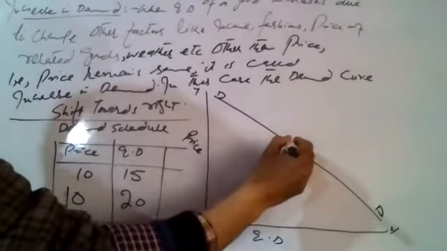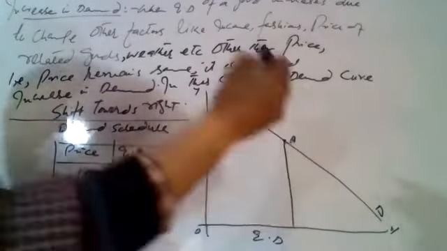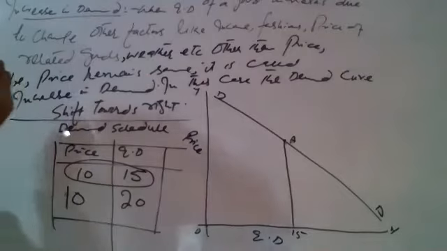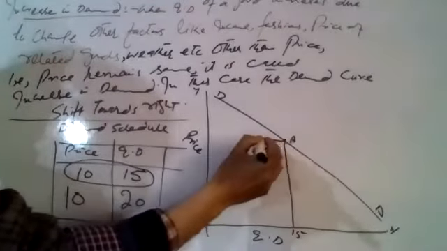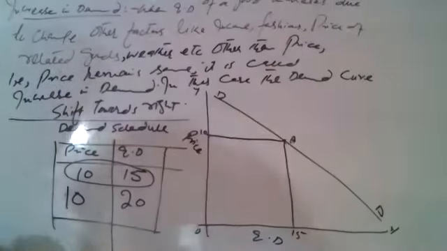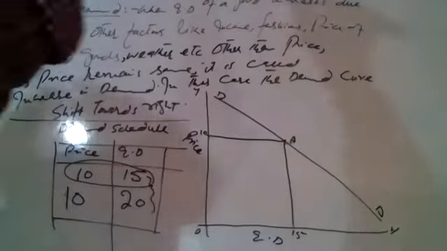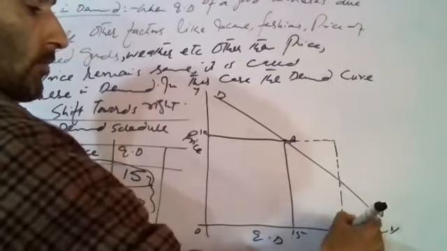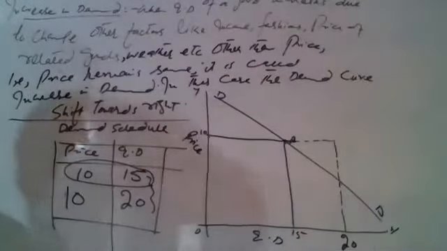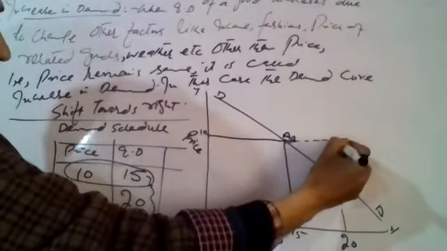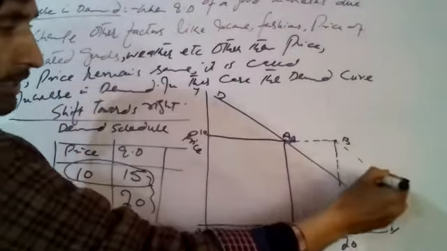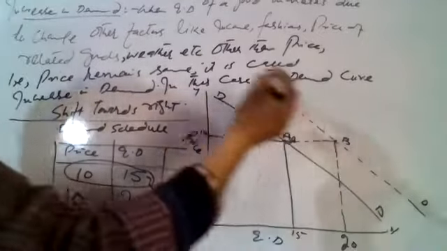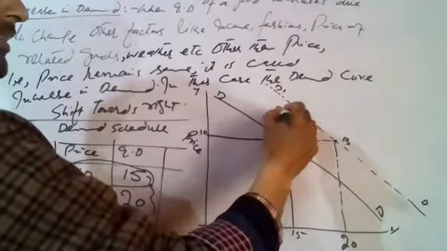For example, we are at point A here. At this point, we are demanding 15 units, this combination: 15 units of good X at price 10. Price is 10, 15 units are demanded. Then demand abruptly increases from 15 to 20, for example. Now demand has become 20. We were at point A, now we have moved to point B. So at point B we have to draw another demand curve, for example D1. So the shift of the demand curve from DD to D1 shows increase in demand.